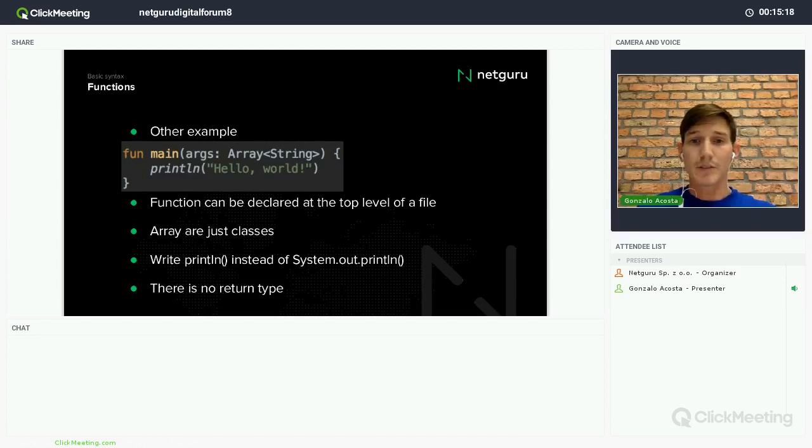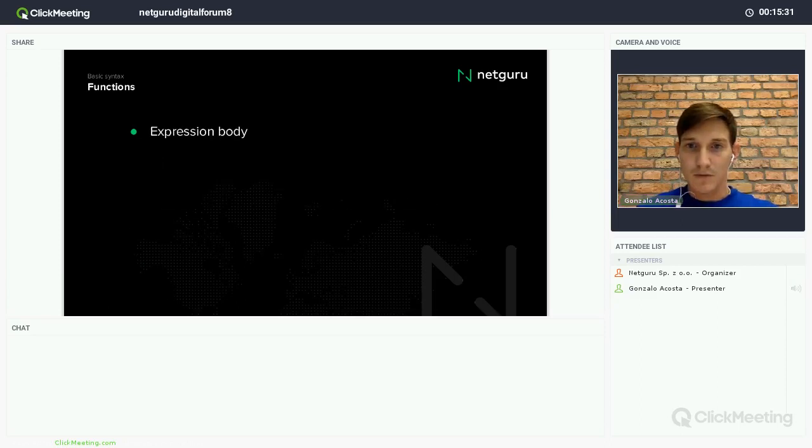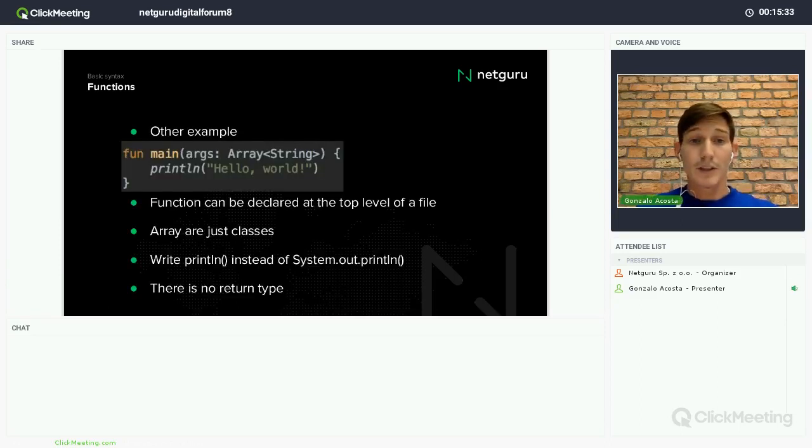And finally, there is no return type. In Kotlin, by default, every function returns the type Unit. So we are always returning the type Unit, and this corresponds to the void in Java. But okay, it's not the same, right? Unit only represents Unit. And by default, we are returning it. It doesn't do anything.